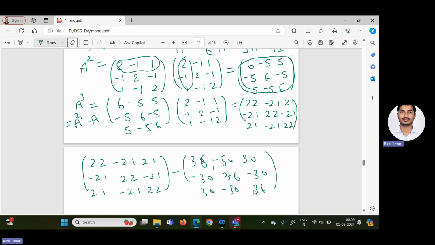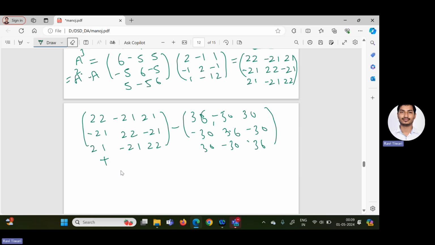So this is A cube minus 6A square plus 9A. 9A, what will you get? The matrix A was given with 2, so 9 into 2 you get 18, minus 9, 9; minus 9, 18, minus 9; 9, minus 9, 18.